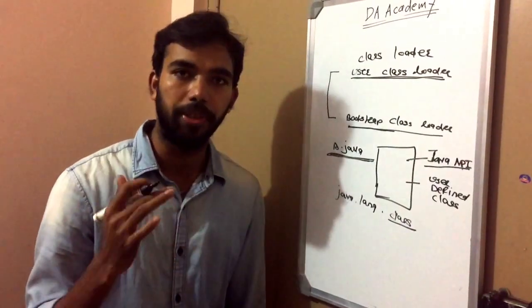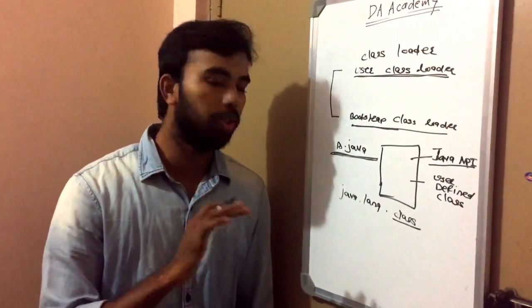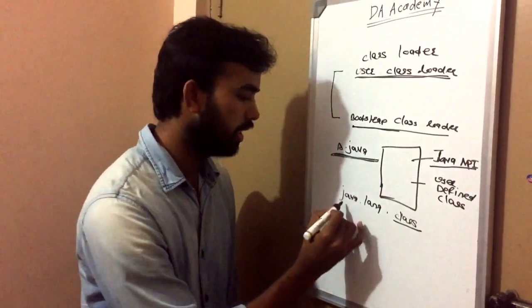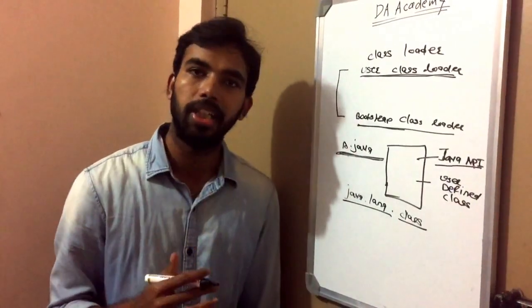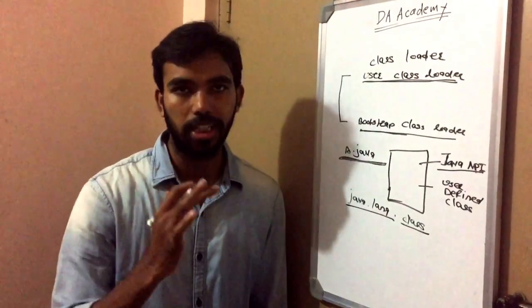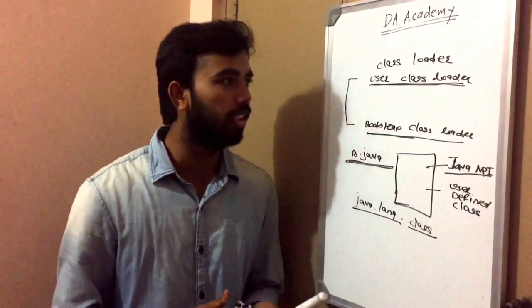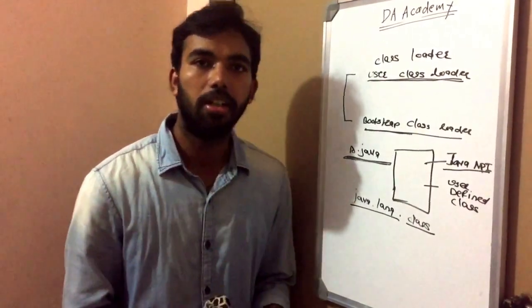It will fetch the library and the directory where we have installed Java, and according to the relative path and absolute path, it will find the particular class and load that class into our application. So these are the main components of the JVM.